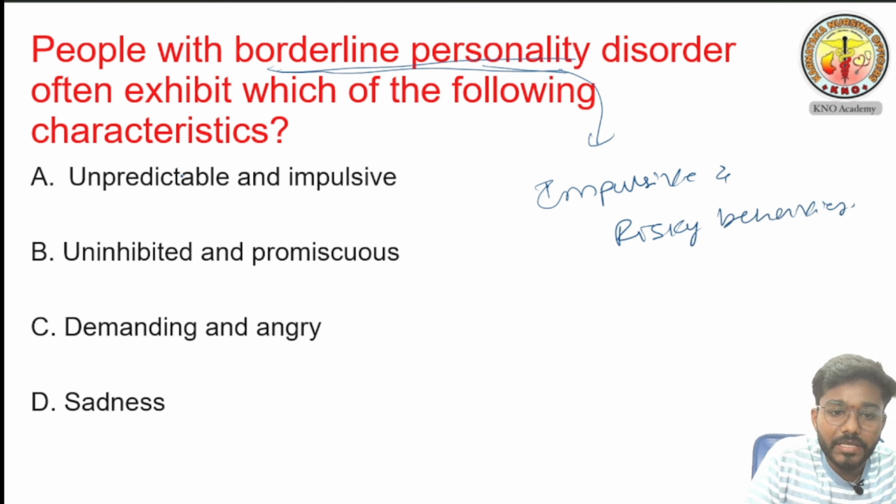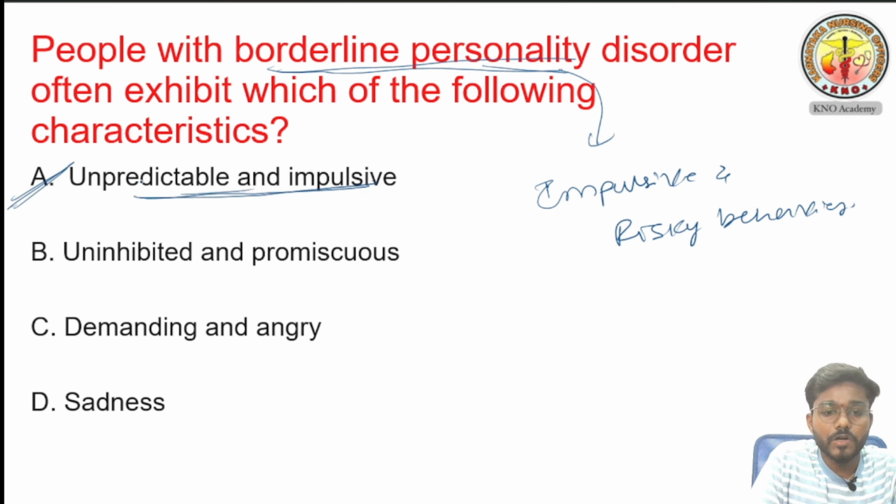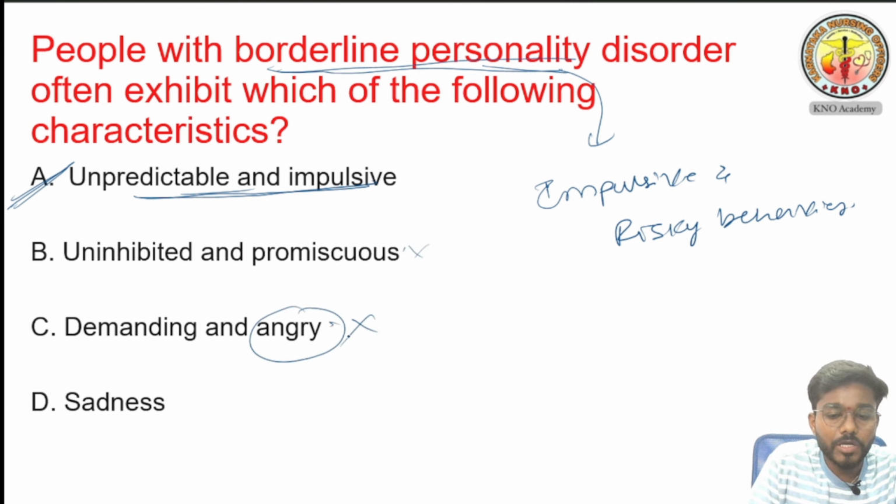Option A is saying unpredictable and impulsive. Yeah, he is very unpredictable, because sudden anger will come. We cannot expect when the anger will come, or when sudden impulsivity of anger will come. So unpredictable and impulsive, this is the right answer. Uninhibited and promiscuous is not. Demanding and angry: angry is there, but he is not demanding anything. And sadness is not correct. Option A is the correct answer.